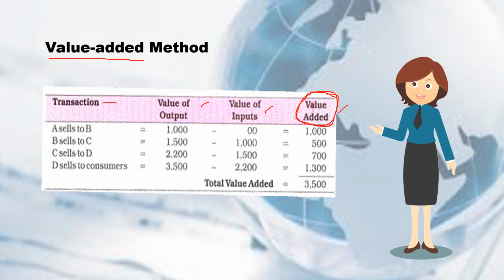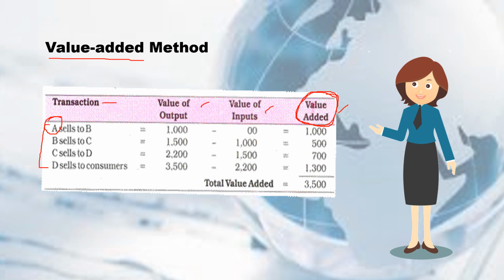So let's move here on the first column, which is transaction. So let's assume that A, B, C, and D are different businesses. A has a different business from B to C and to D. A will serve as the first step or first phase of the chain of production.